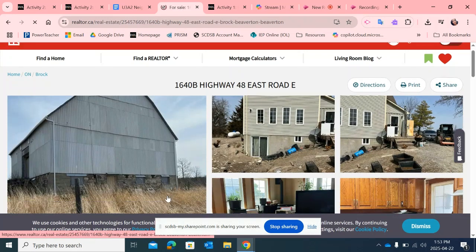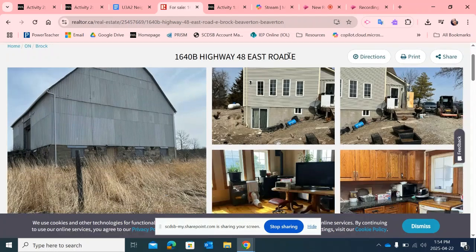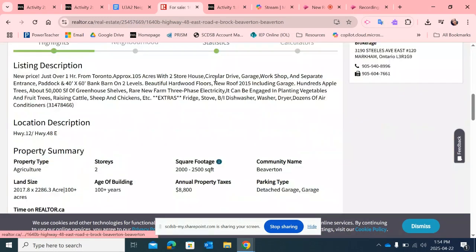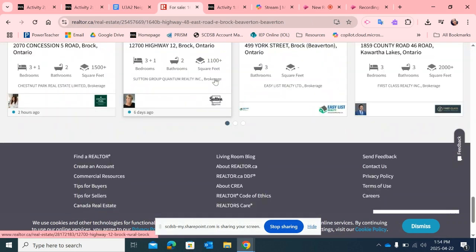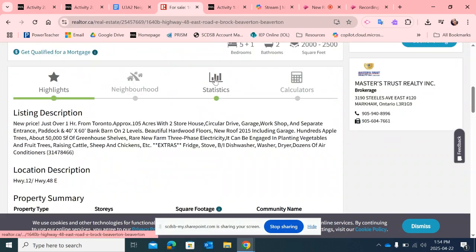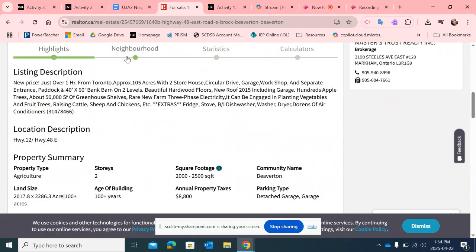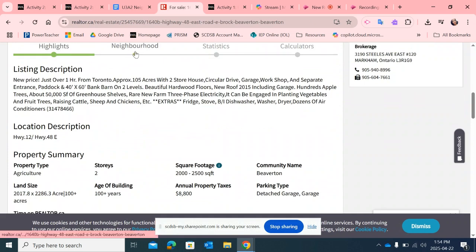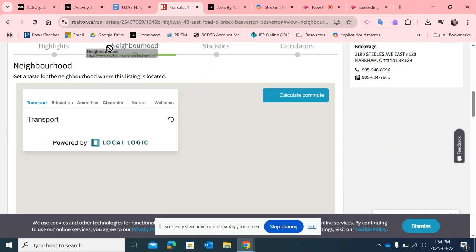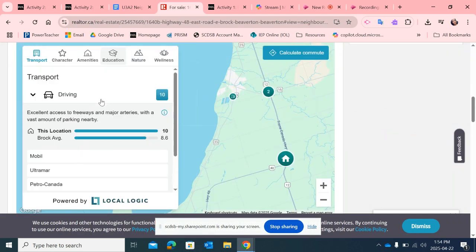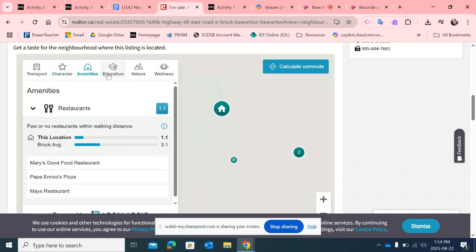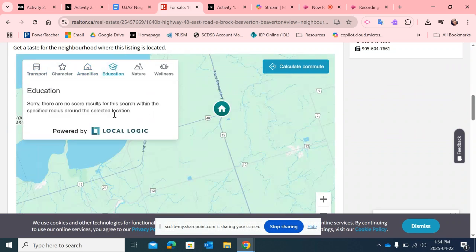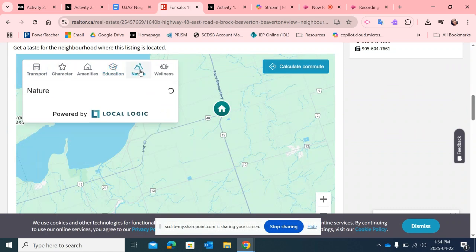So I have this property here. Here's where the property is located, and if you scroll down here, you're going to start seeing some demographic information. Where is it located? There we go. So if we scroll down here, we're going to see demographic information. So if you click here, it's going to tell you a little bit about the neighborhood. You can grab stats from here, okay? And what are the characteristics of the neighborhood? It's quiet, amenities, there's restaurants close by or not. It's right on a scale. Education, so sorry, there's no education close to this area.